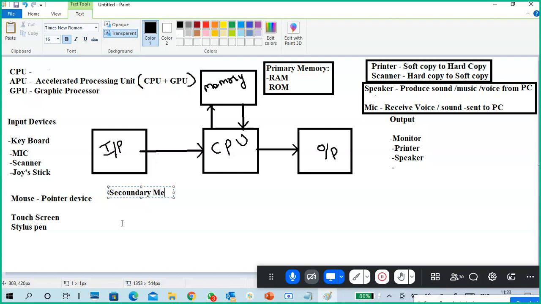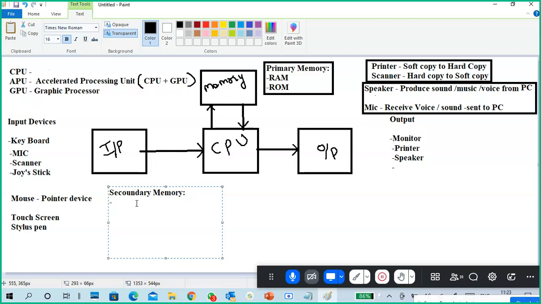Secondary memory. Why have people stopped speaking again? Don't worry, guys. I am very open to learning everything, and you should be open to learning always, whether it is a small topic or a big topic.